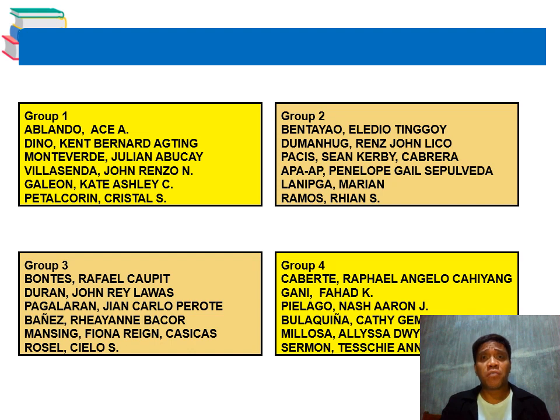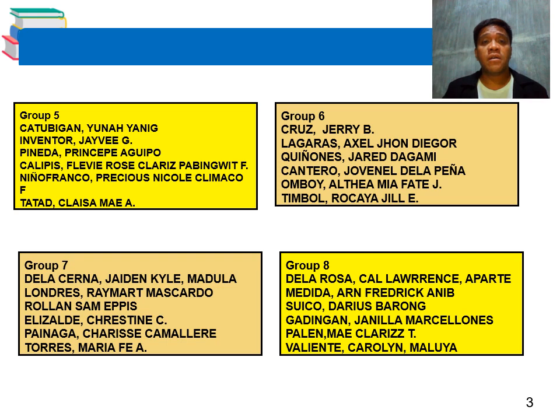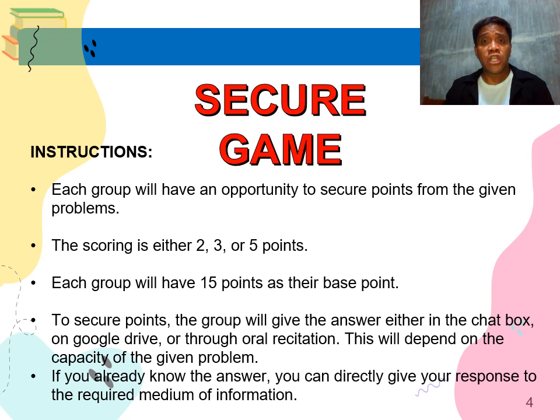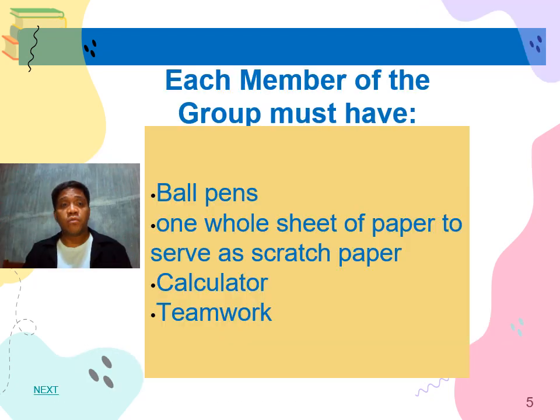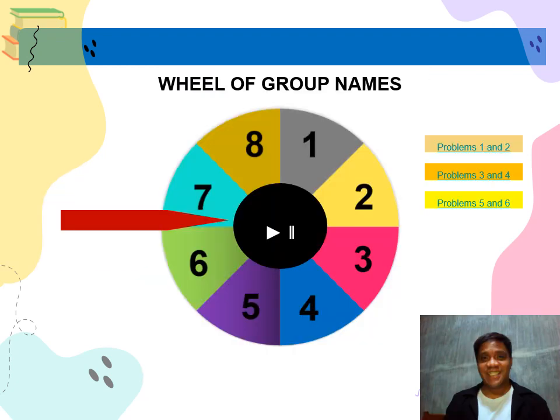Before we go further to the proper lesson, I sent you yesterday the respective group where you are assigned. We have 8 groups, as you can see here on the screen, in this preliminary activity. You're already knowledgeable with this game because we performed it last time. It is the same game we played last time, the secure game. Each member of the group must have the following. Now let's start our game. So let's have our spin of the wheel.